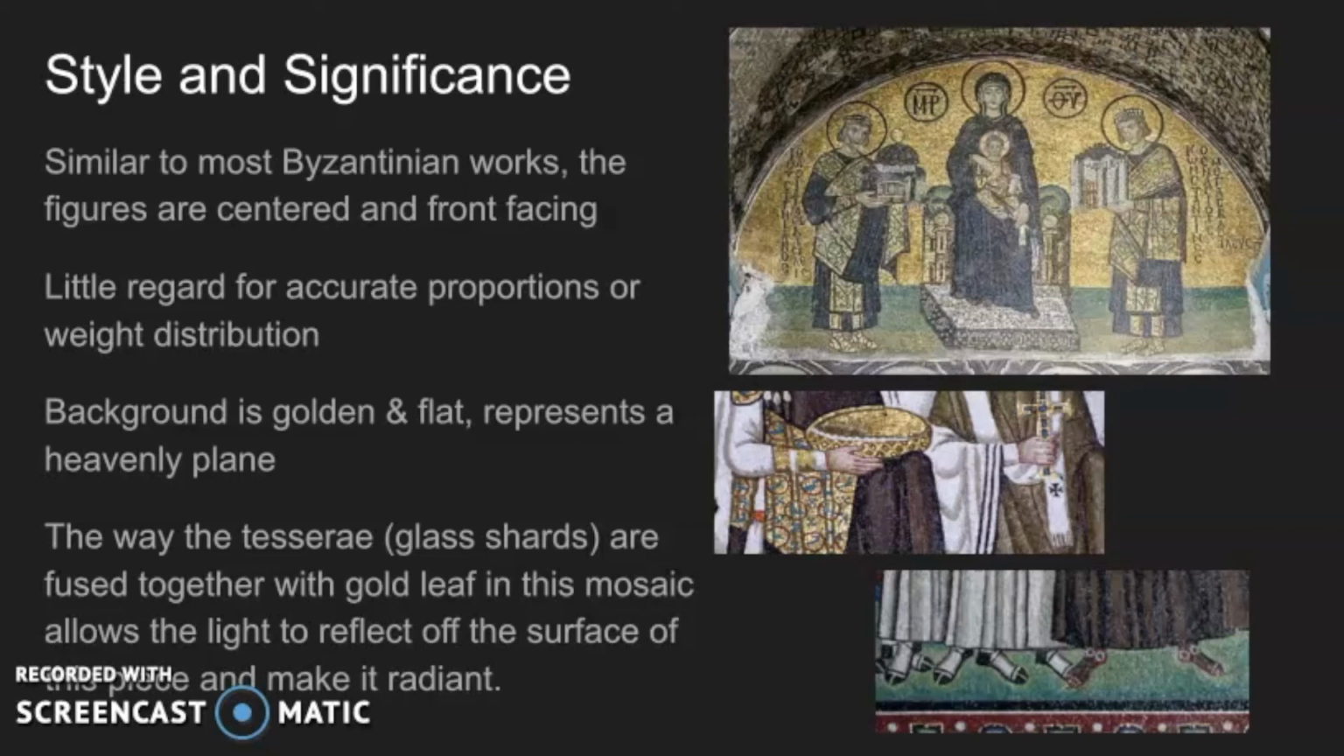The way that the tesserae are fused together with gold leaf allows the light to reflect off the surface and makes the piece seem glowing, radiant, and divine. Very heavenly and religious, as Justinian intended for the piece to come off when the audience was viewing it.